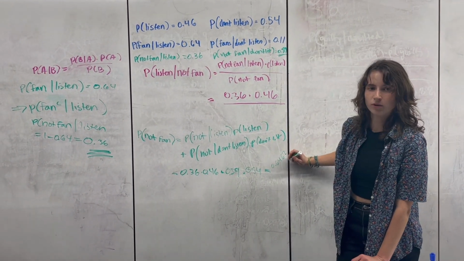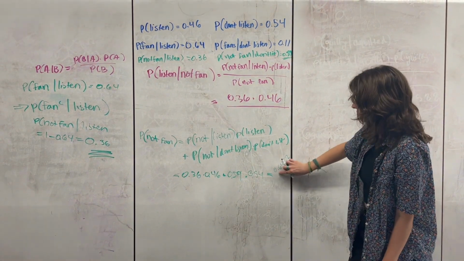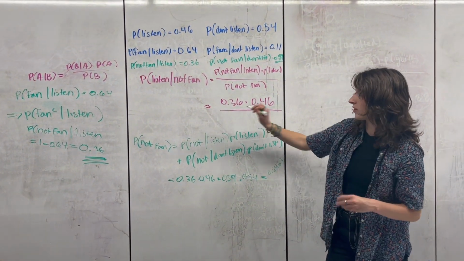I don't remember if I rounded this or not, but yeah, it's roughly 0.6462, and now you can plug that in for your denominator.